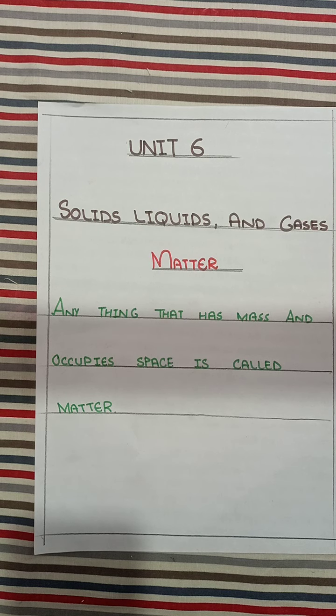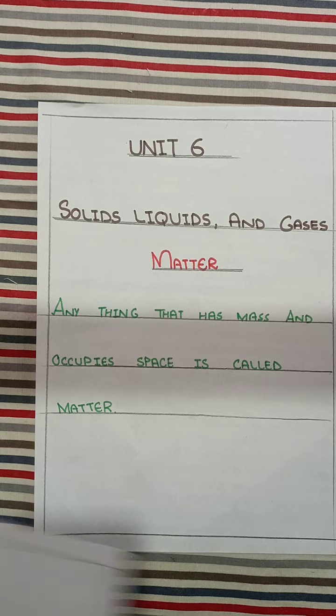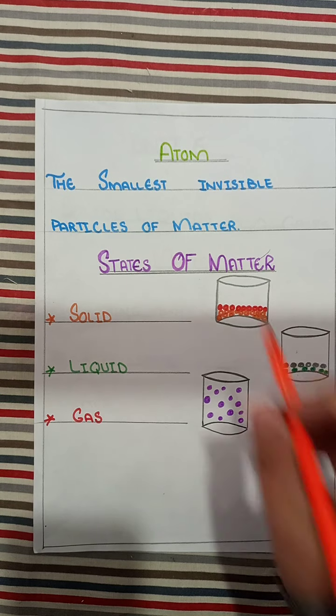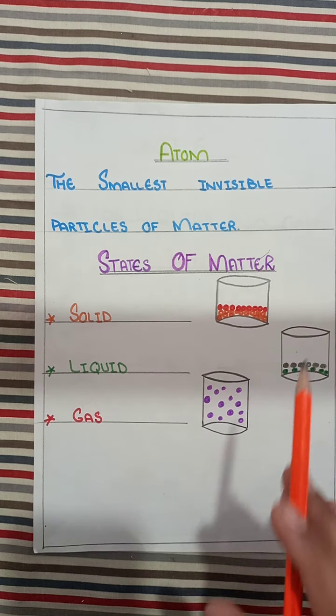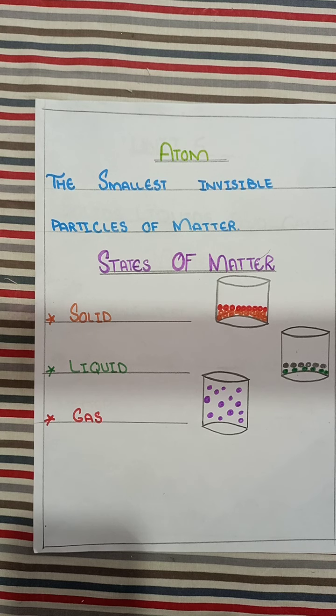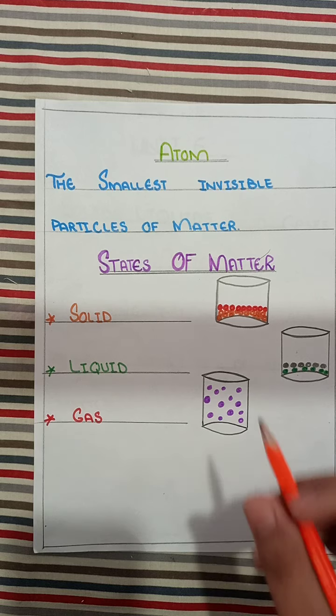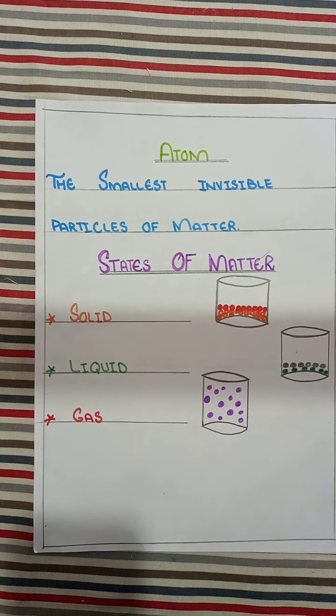All the matter in the universe is made up of tiny, invisible particles called atoms. And these invisible particles are always moving about. In some substances, the particles move about a lot.